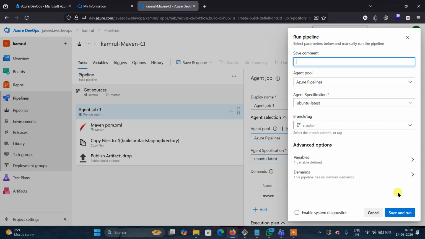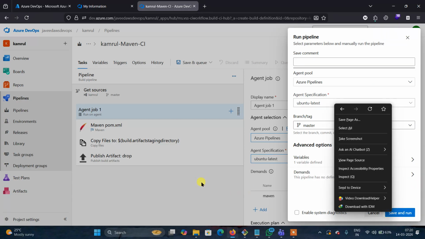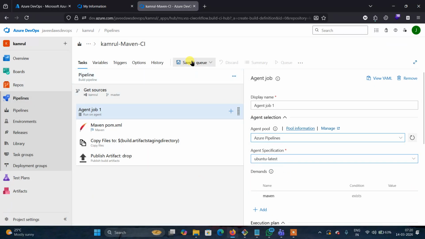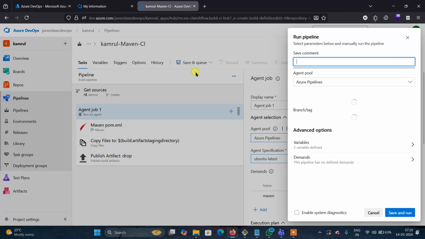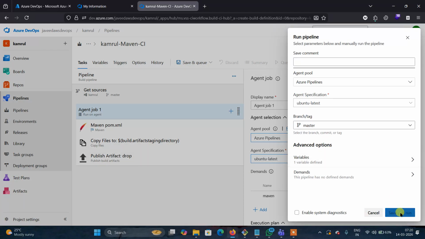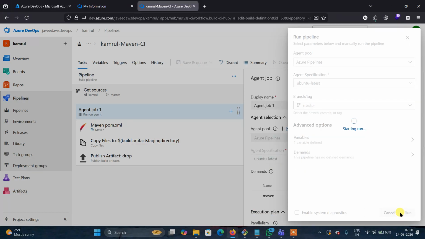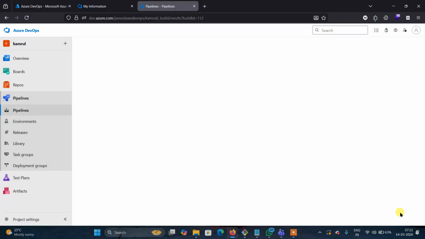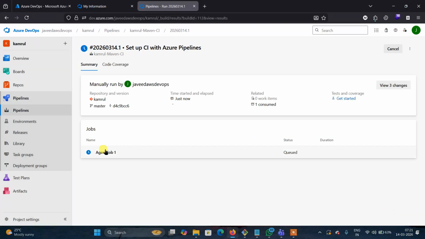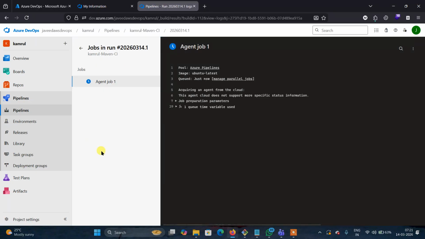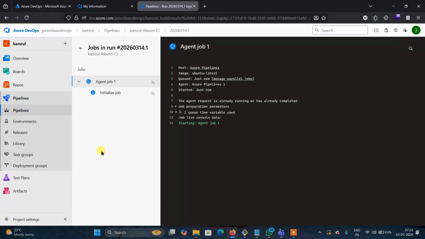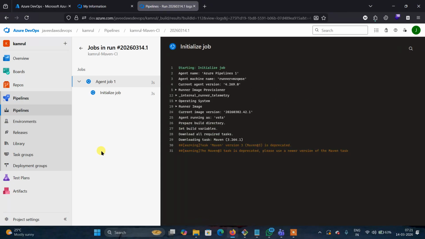Okay. Now click on save and run. Here, go to save and queue, click on save and run. Now the pipeline is running. You can check here, the pipeline is running, the agent job. The job agent will be automatically allocated by Azure itself. The agent is nothing but Ubuntu, where the pipeline runs.